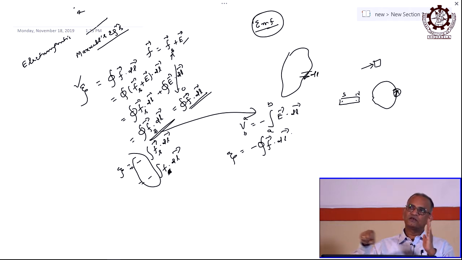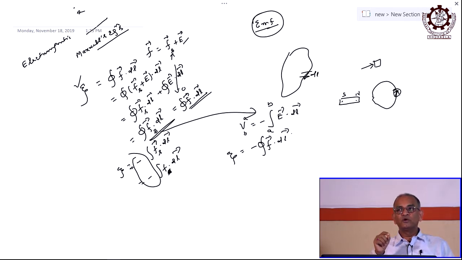But once you change its position, there will be a rate of change of flux linked with this loop, and that constitutes this EMF, right. Whenever there is a change of flux linked with any circuit, there will be an induced EMF, that is why it is called induced.